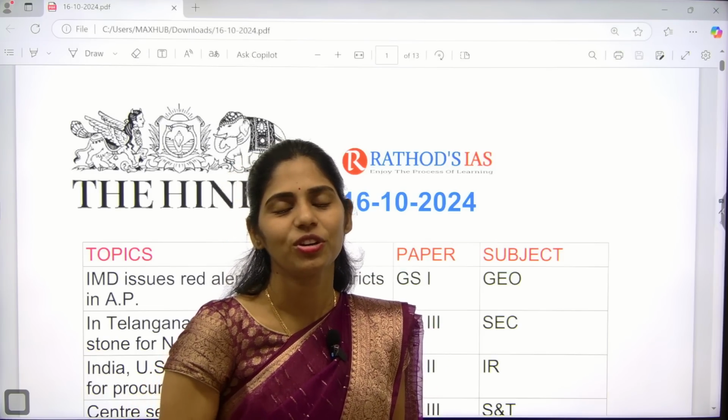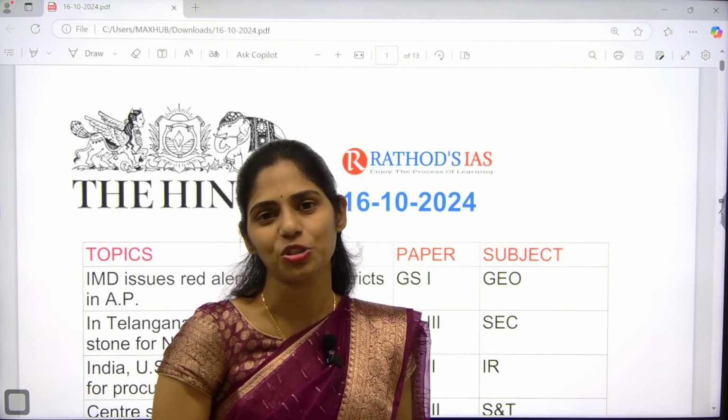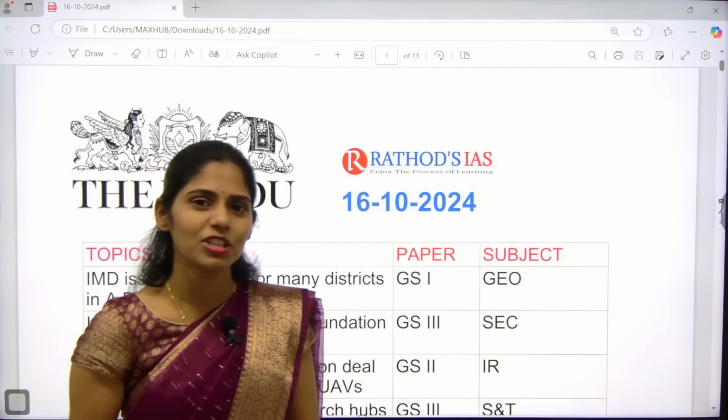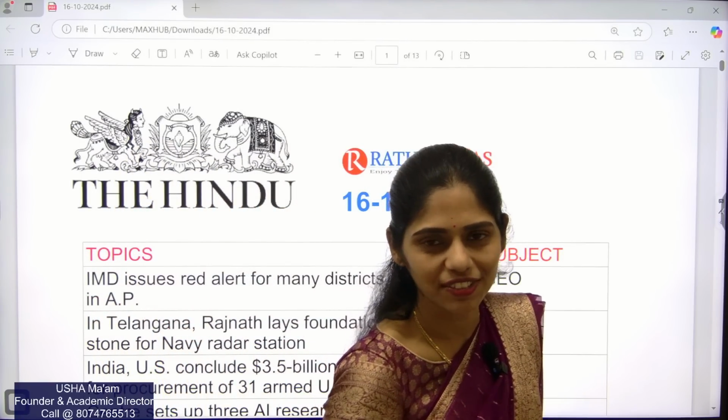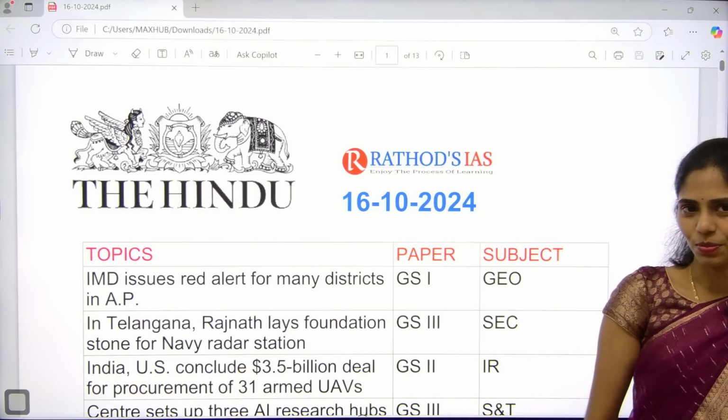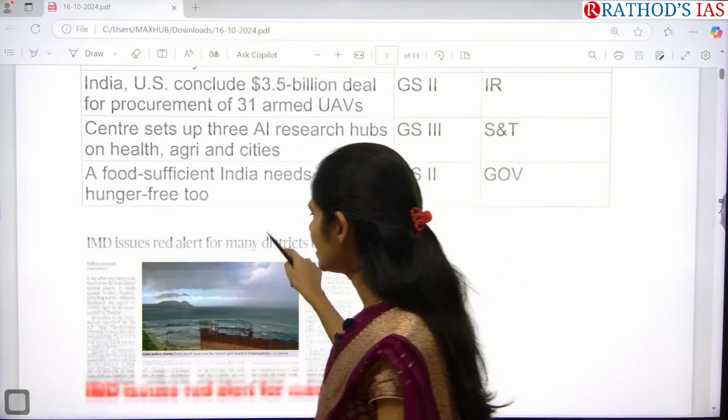Today in this session we are going to see current affairs of 16th October 2024. Whatever the articles which are relevant from our examination point of view, we are going to squeeze them from our newspaper and we are going to see from both prelims and as well as mains point of view. So let us see the first article.